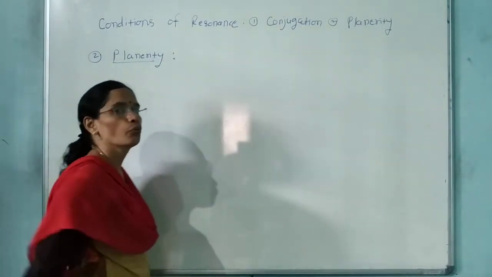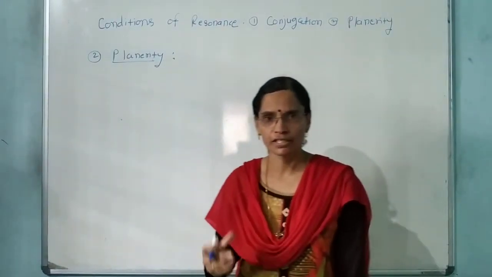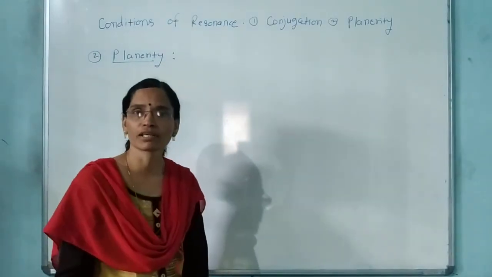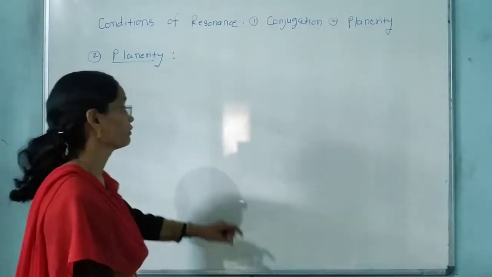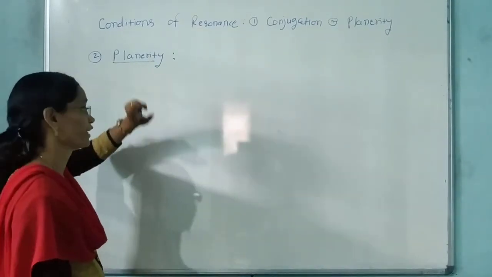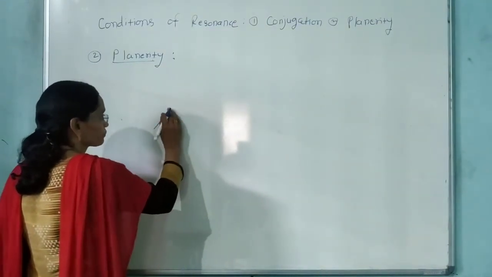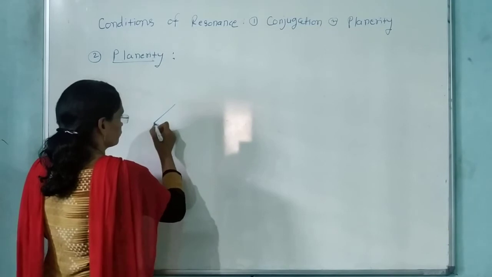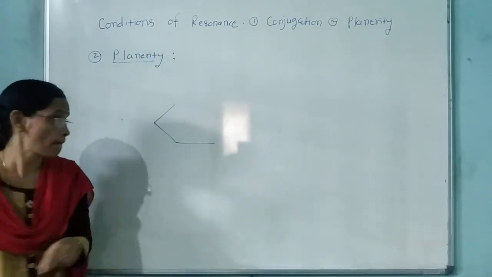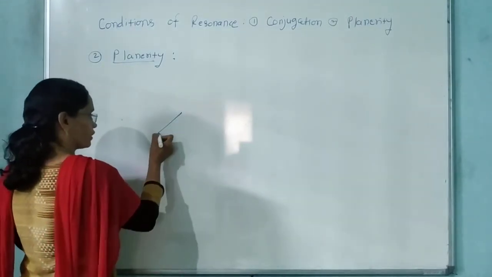There are two ways to explain the concept of the planarity. One is a very shortcut trick and one is a depth concept. I will tell you the short trick later on, but now I will discuss the depth concept behind the planarity. Now see here, I will draw the structure for benzene.